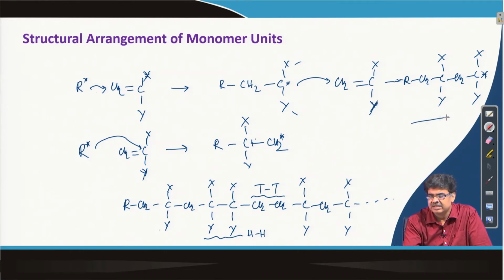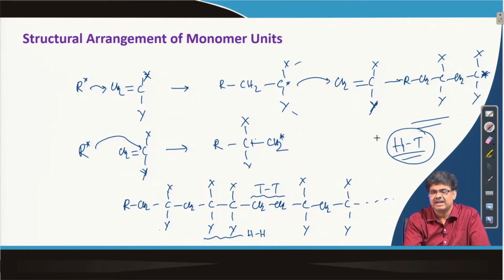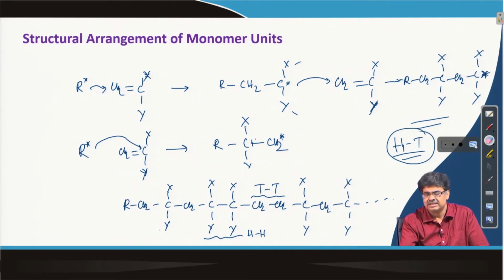So, this is always the preferred arrangement. This head to tail arrangement is always preferred over either a head to head or tail to tail arrangement, and it is almost exclusively formed during chain growth polymerization.